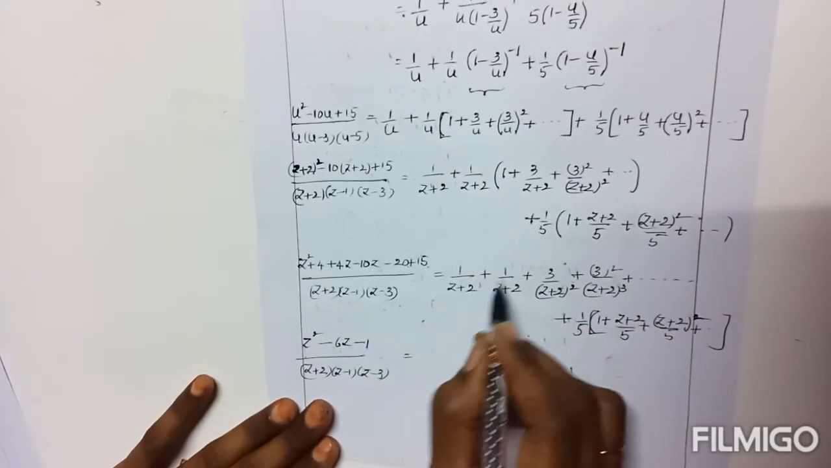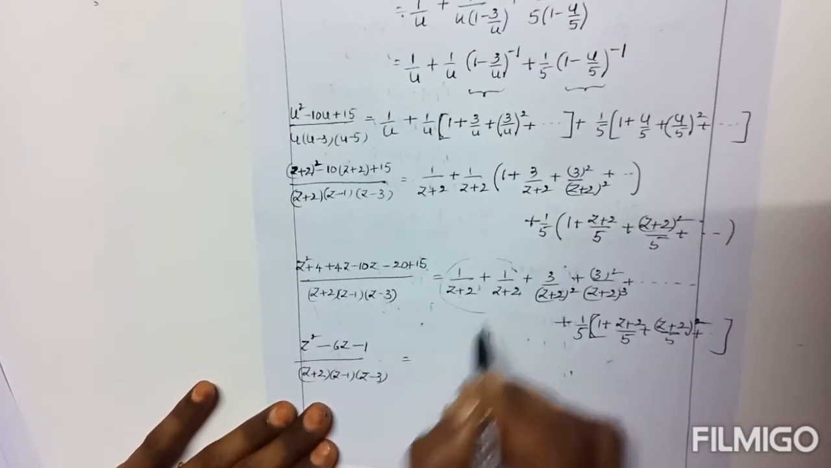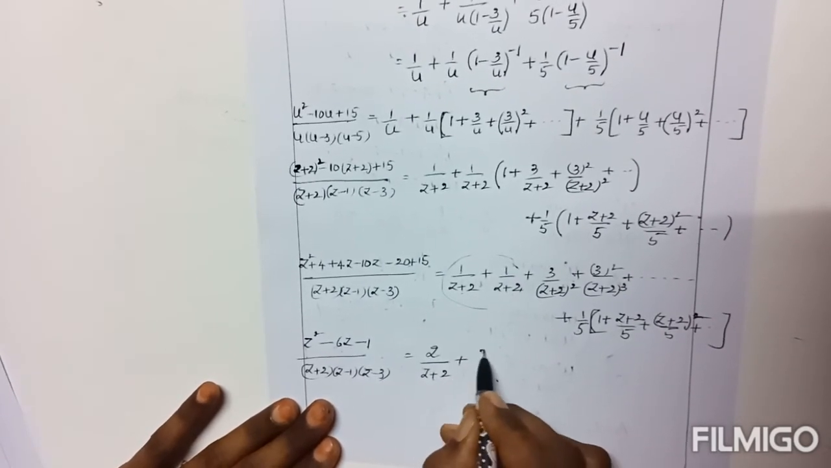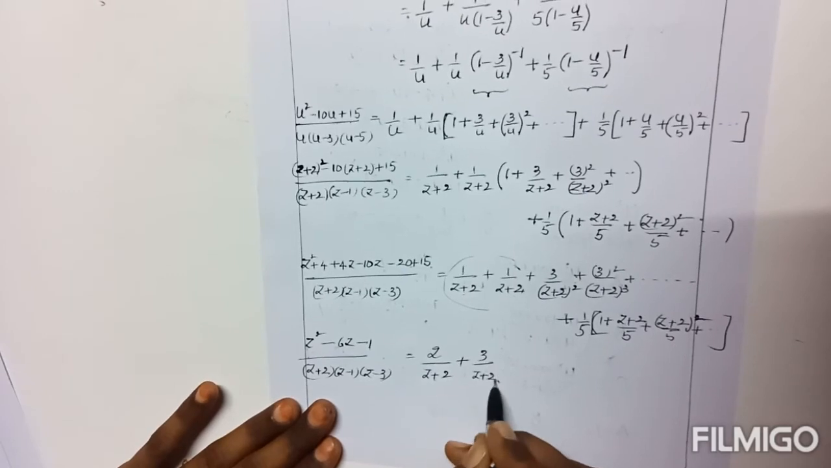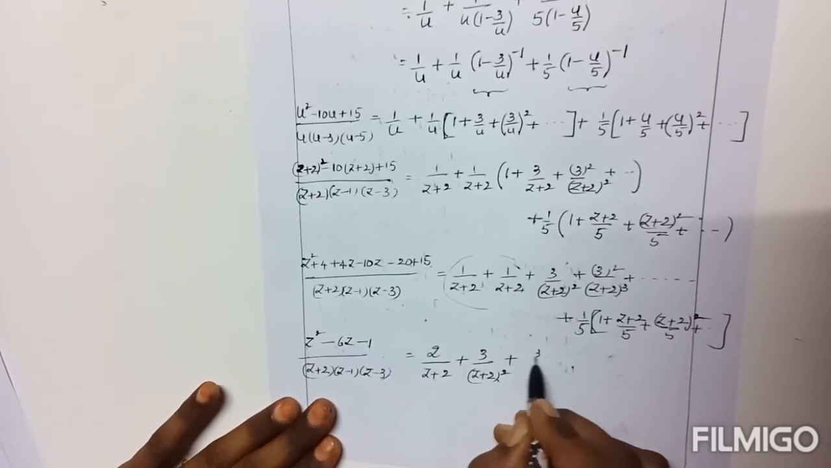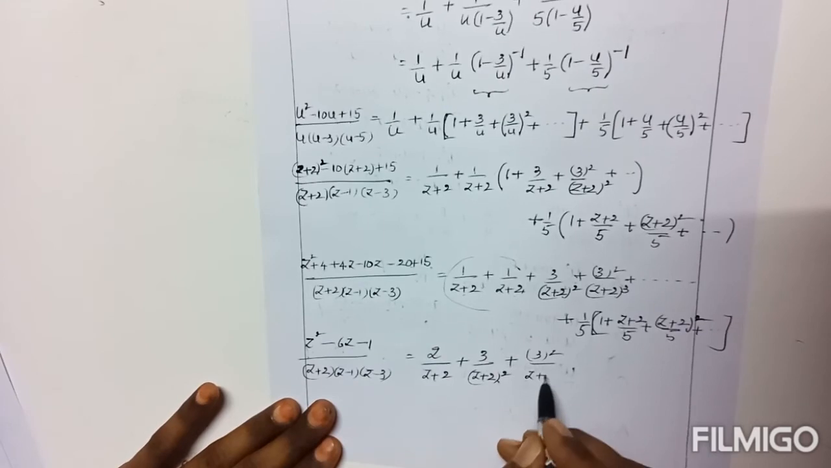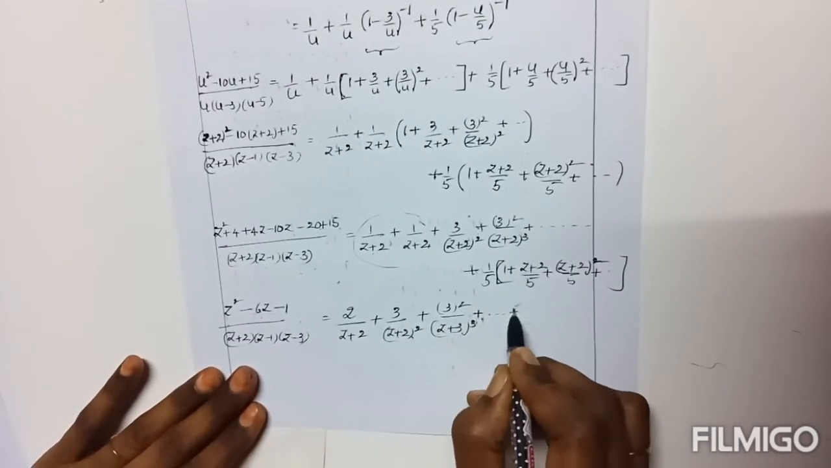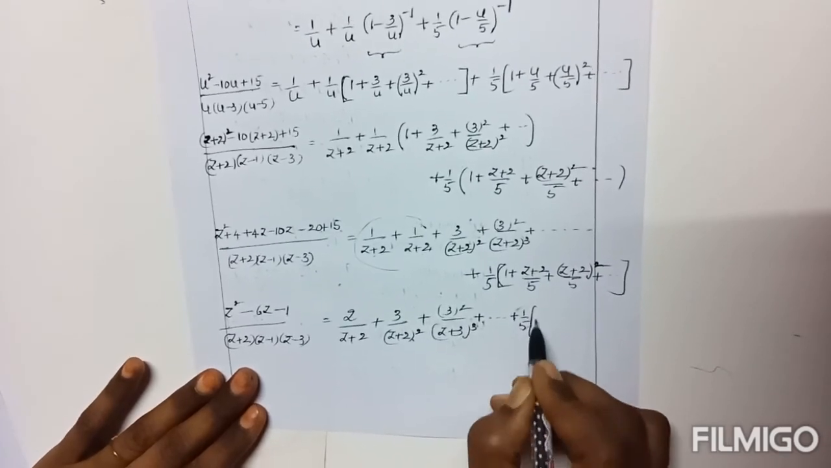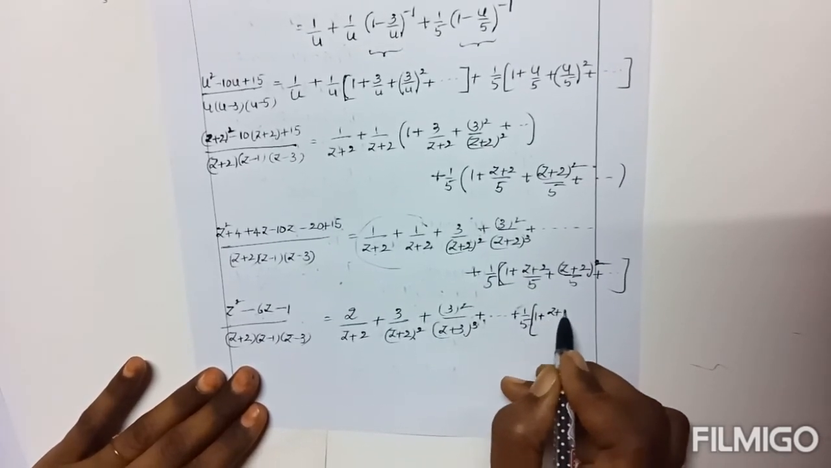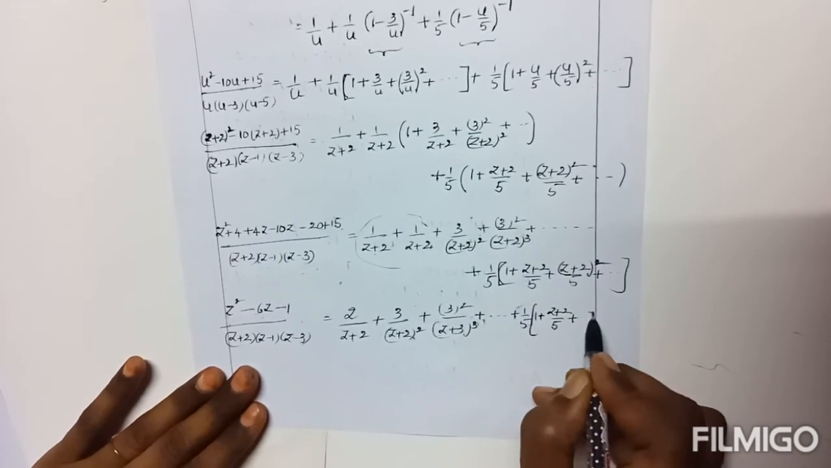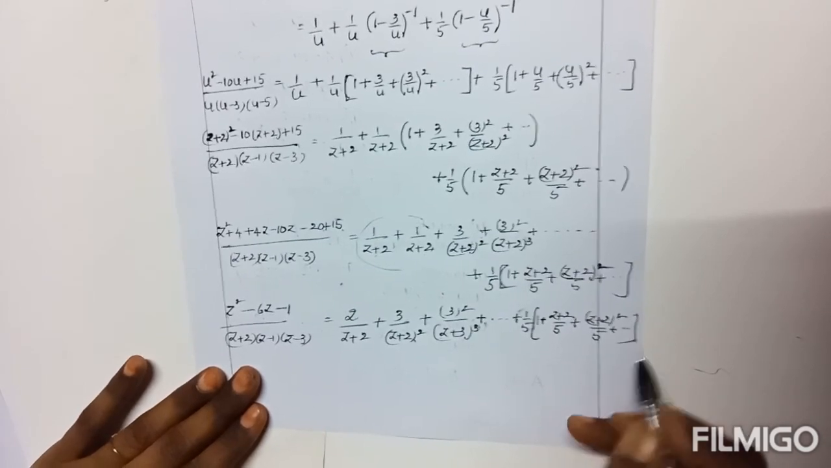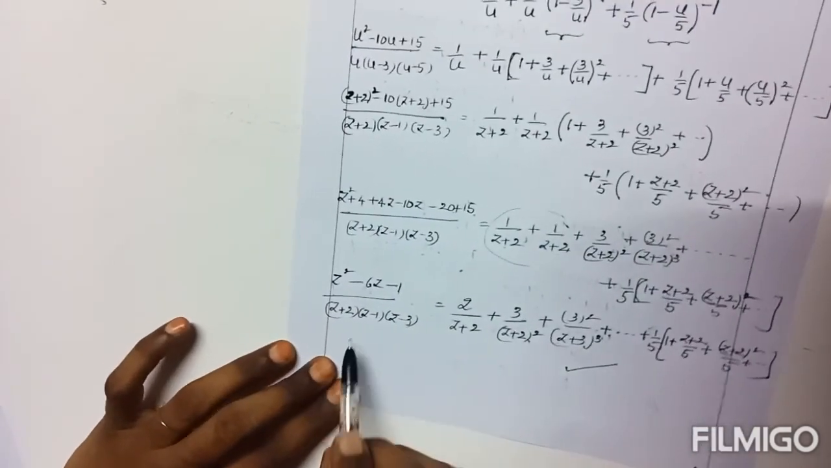Its expansion: these two have the same denominator, so it can be written as 2 by z plus 2. The remaining stays as it is: 3 by z plus 2 whole square, 3 square by z plus 2 whole cube plus and so on, plus 1 by 5, 1 plus z plus 2 by 5, z plus 2 whole square by 5 plus and so on. This is called the Laurent series for the given function.